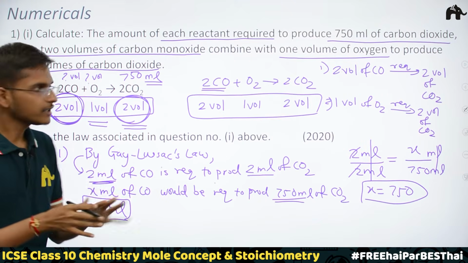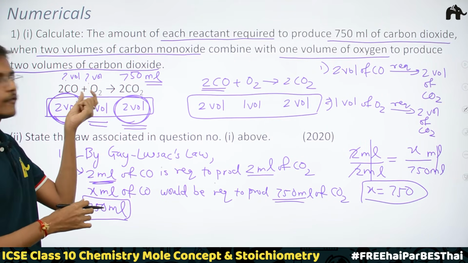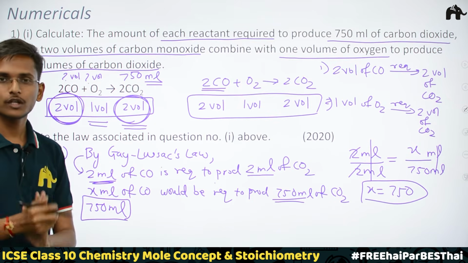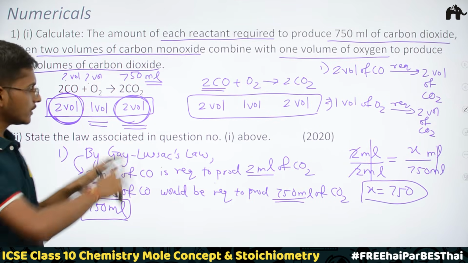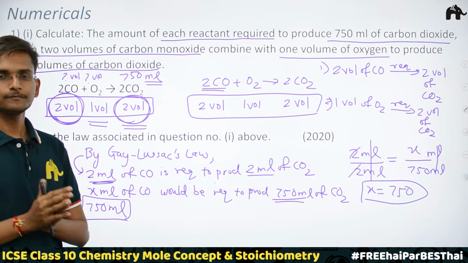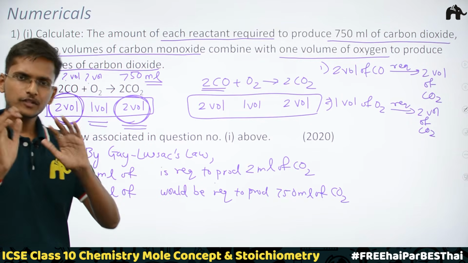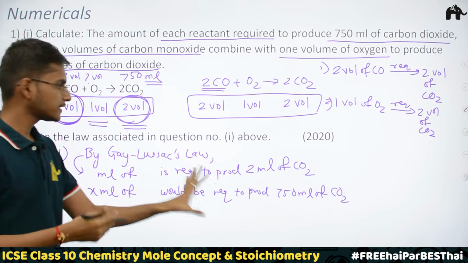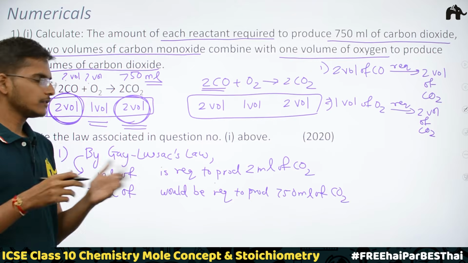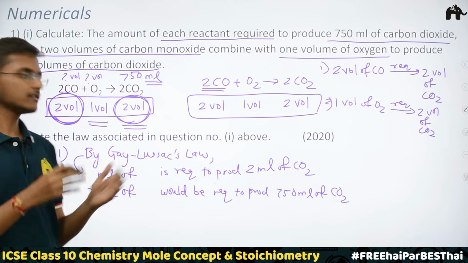Now in the same way, we have to find how much ml of oxygen would be required to produce 750 ml of carbon dioxide. So you can pause it here and follow the same method and try to find out on your own. It's very simple. I hope you would have tried. So now I would tell you how to find the answer. If you have tried, you can check the answer. If you are not able to find out the answer, let's see.